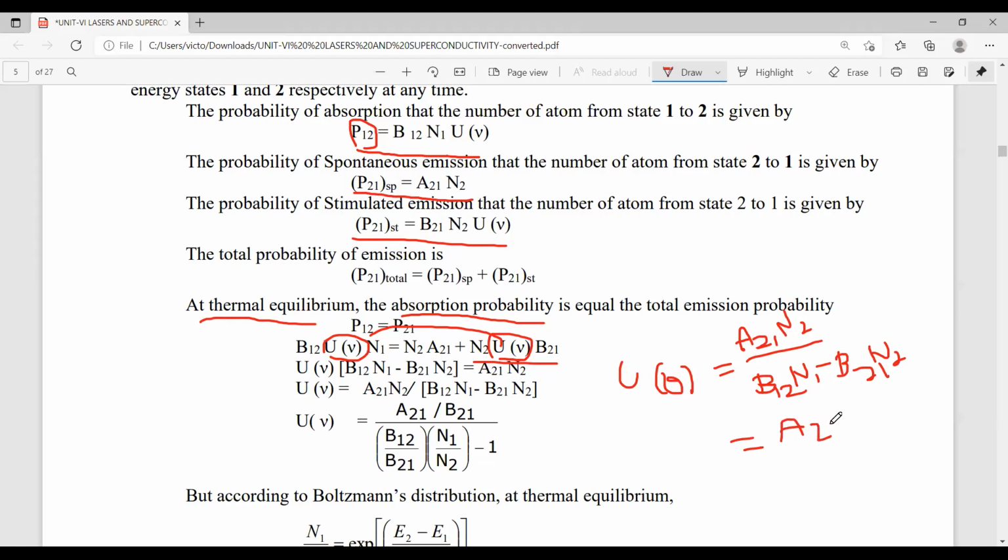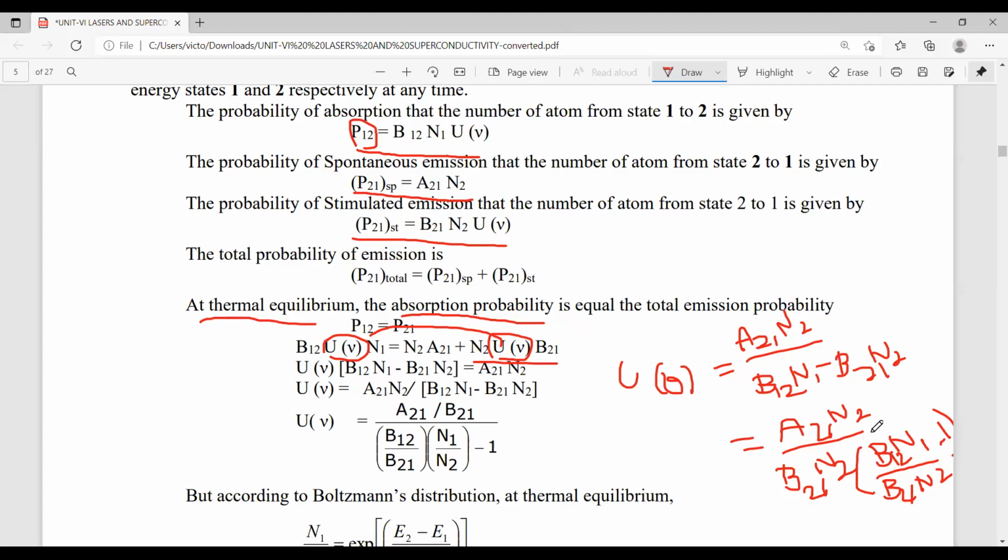So A21 N2 by commoning B21 N2 in bracket, we have B12 N1 by B21 N2 minus 1. So you can understand, by multiplying this term again here, finally we get this expression.